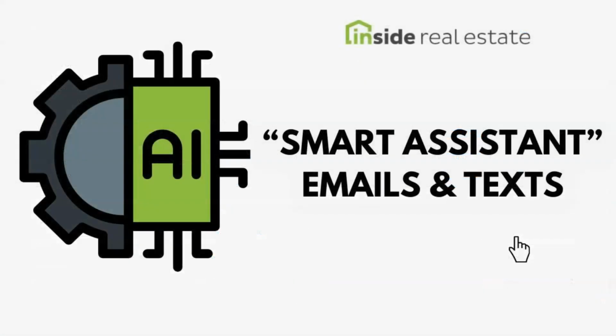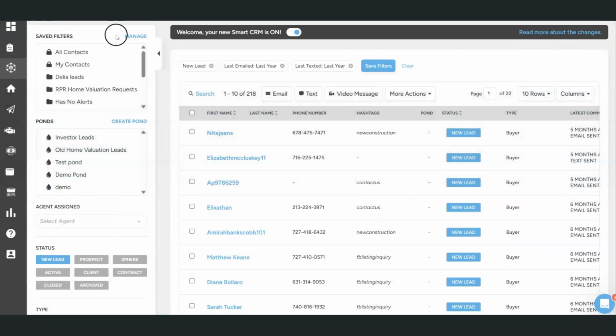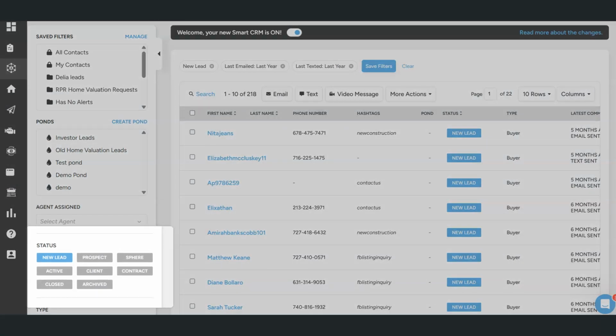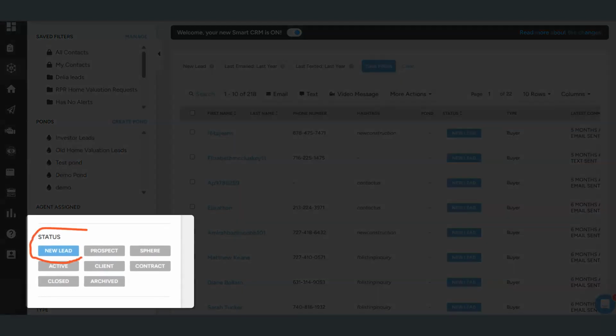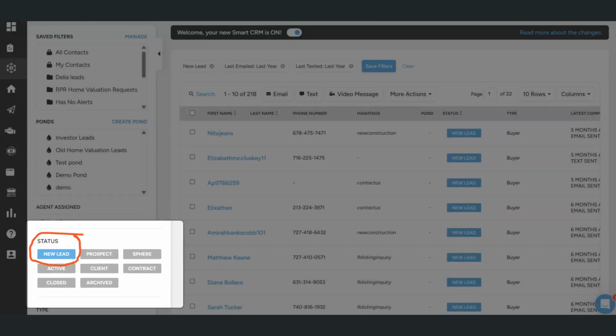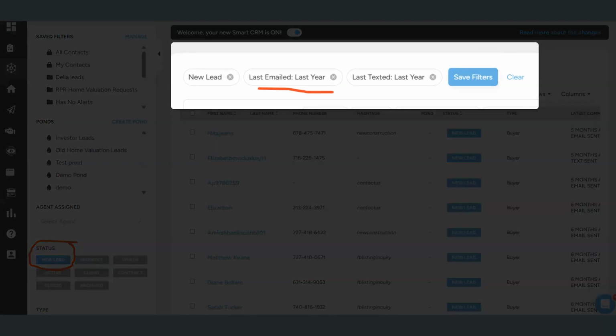Let's take a look at some smart filtering and smart assistant AI functionality here in btPRO kvCORE. I've got a filter run right here for anybody who's still in new lead status. This is a pretty big database. They were emailed last year, they haven't received an email since last calendar year, about more than 5 months ago, and they also haven't received a text.